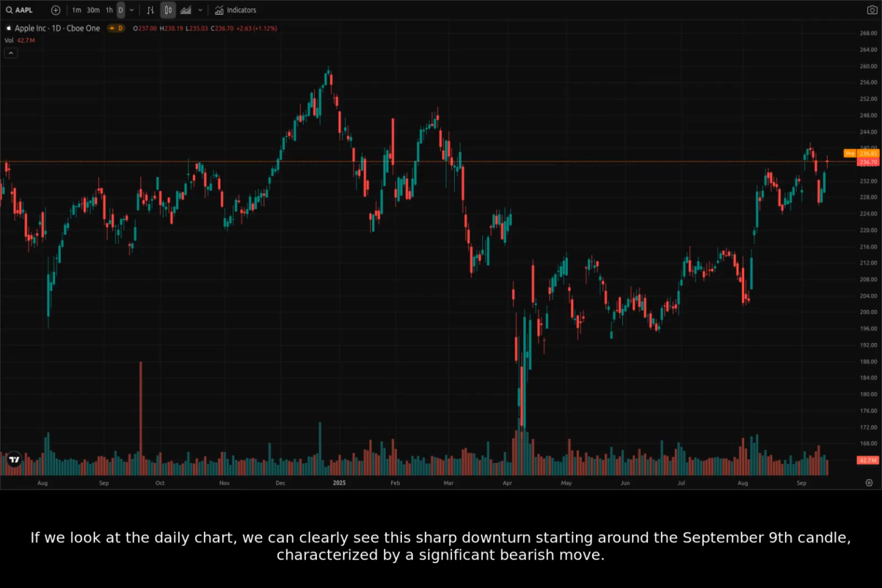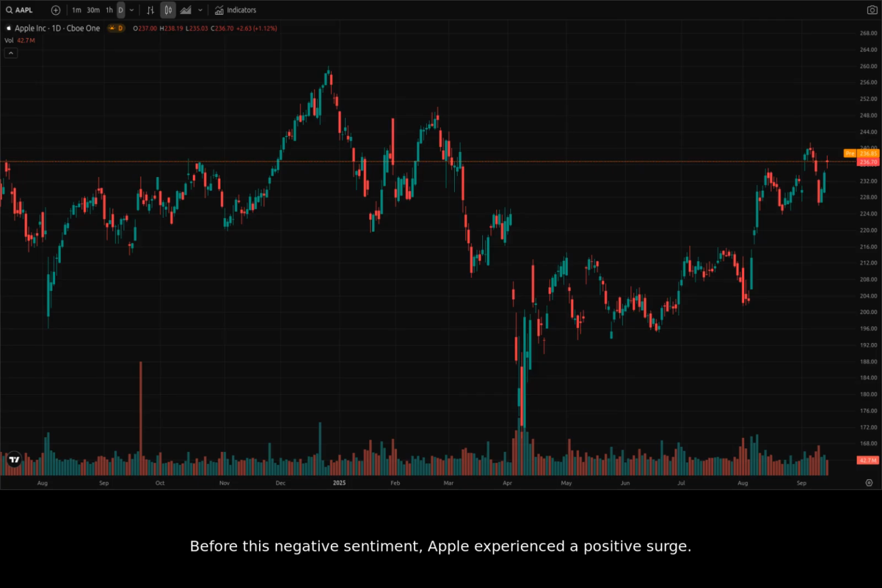If we look at the daily chart, we can clearly see this sharp downturn starting around the September 9th candle, characterized by a significant bearish move. Before this negative sentiment, Apple experienced a positive surge.